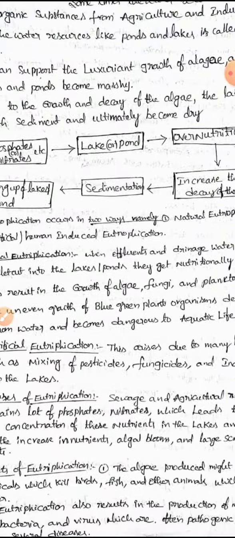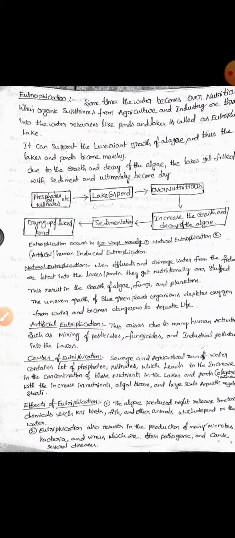Next, effects of eutrophication. What type of effects do we observe in the eutrophication process? Mainly, whenever the algae grow all over the ponds or rivers, they release toxic substances or toxic chemicals. Due to these toxic chemicals, aquatic animals like fish or prawns will be killed. This is the first effect of eutrophication. Second, eutrophication also results in the production of many microbes.